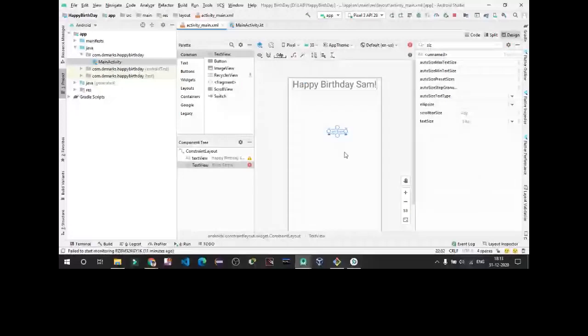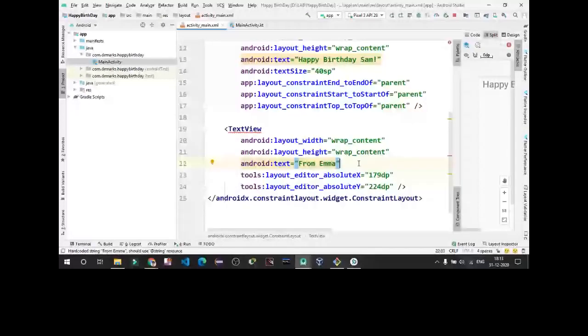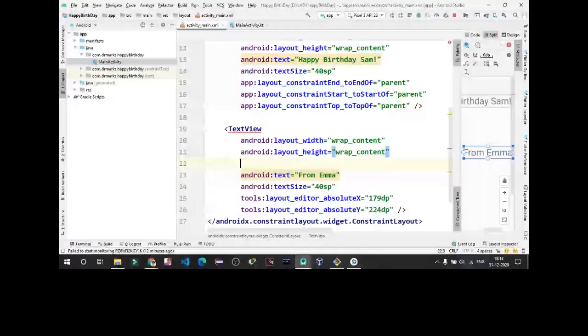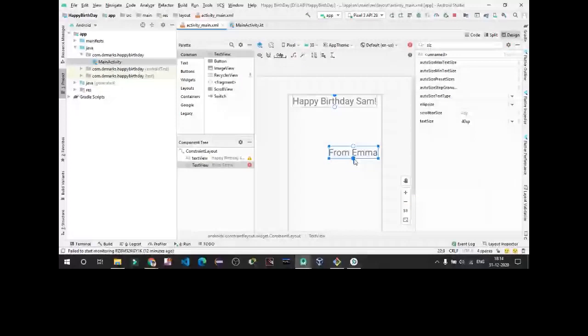Now we are going to change its size, text size to 40. The size got changed. You can see. Now we are going to change its position. We are going to constrain it to the end positions. In design, we just have to click on this button, take it to the bottom, and constrain it with all the sides.